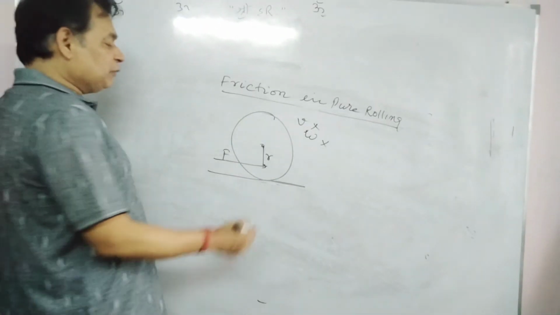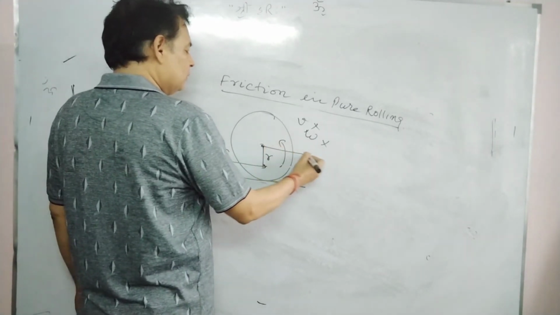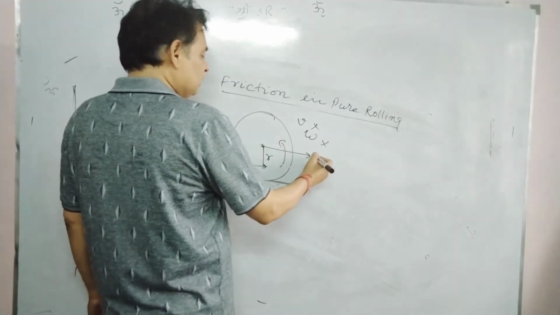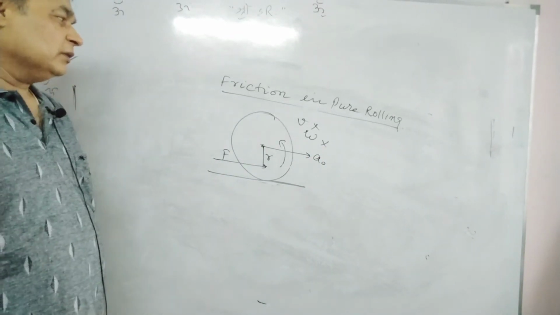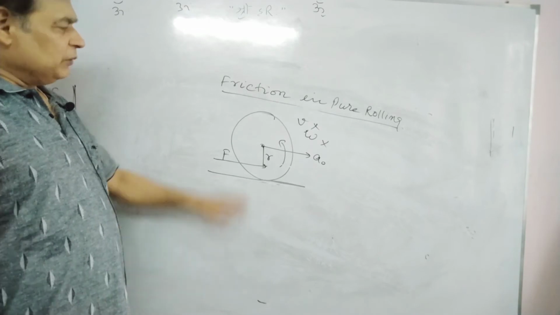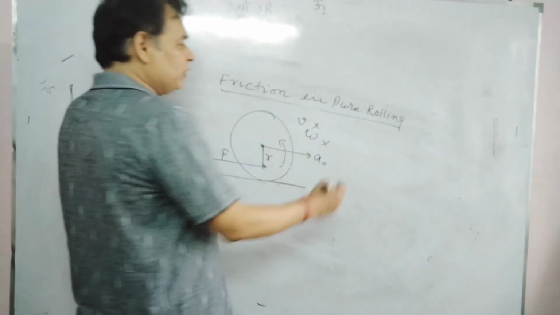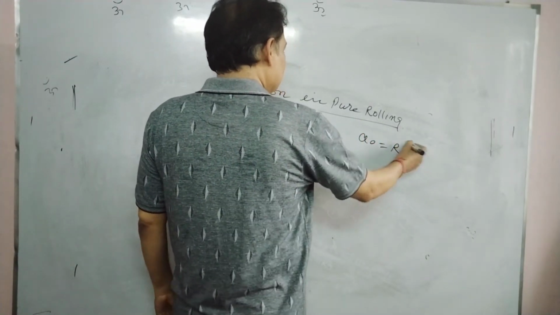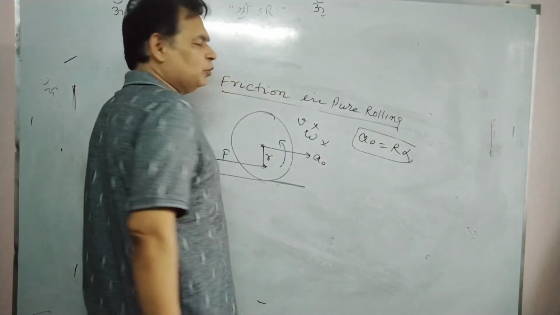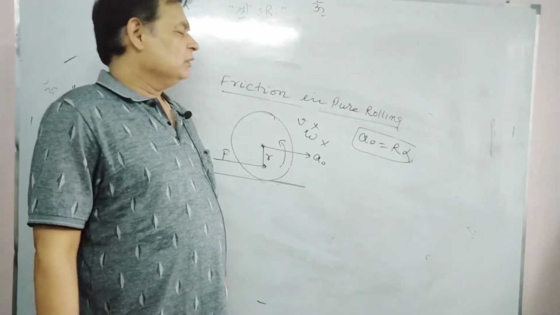This force will give torque in this direction, and it will give linear acceleration in this way, and velocity also, if it was initially at rest. So a naught equals r alpha should be maintained. But initially there is no a and no alpha.